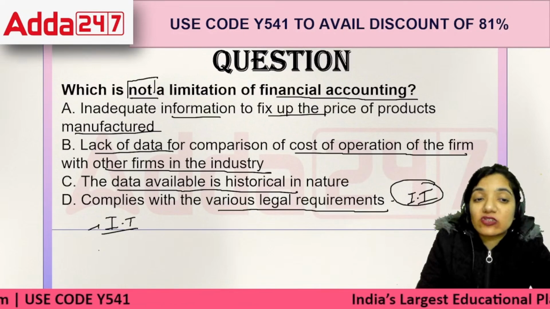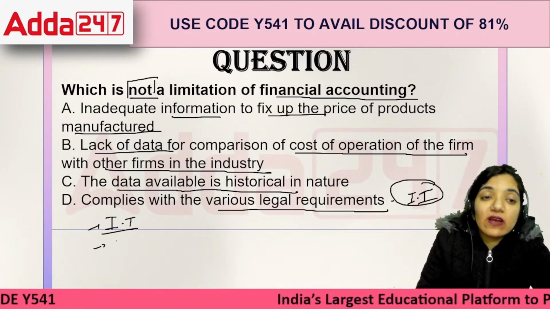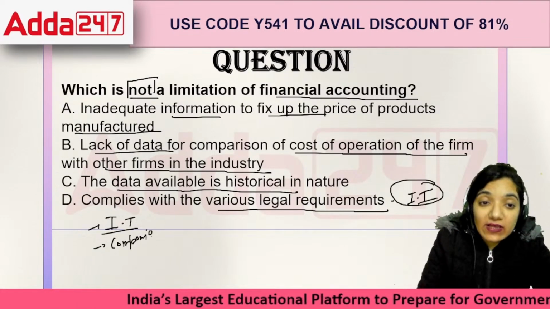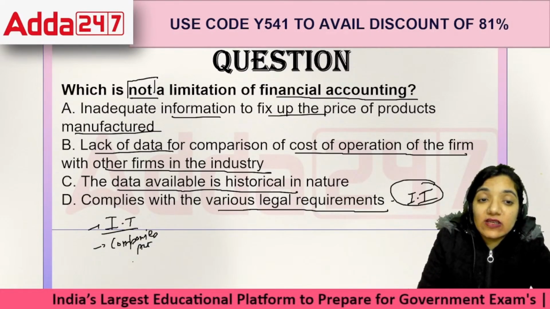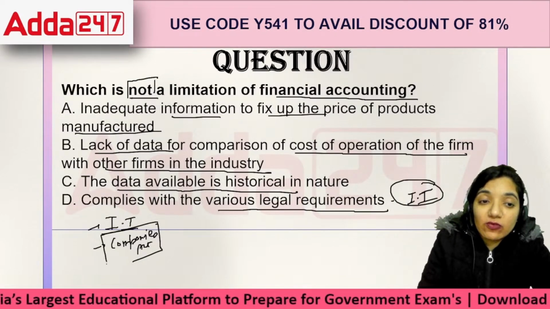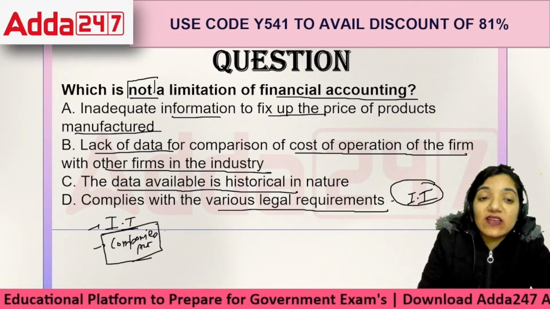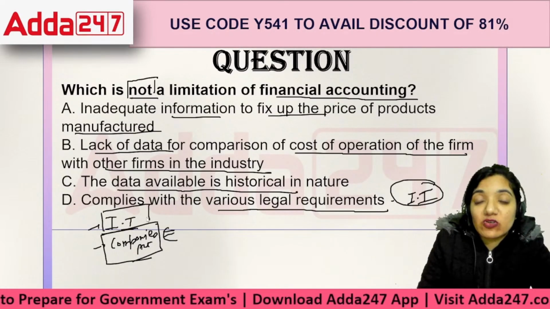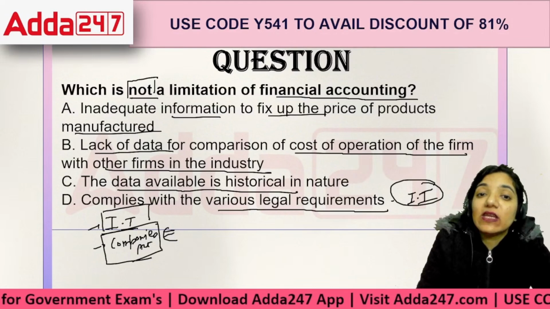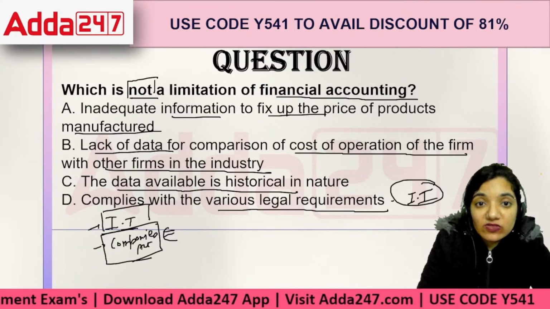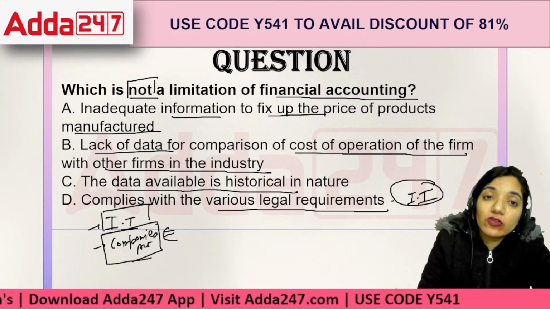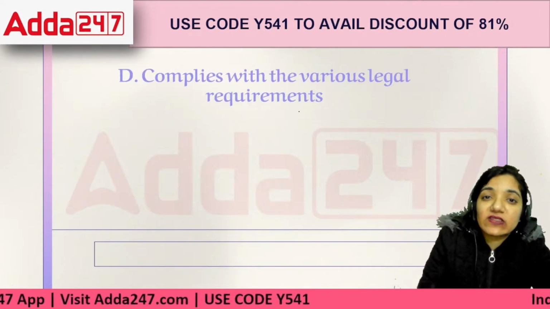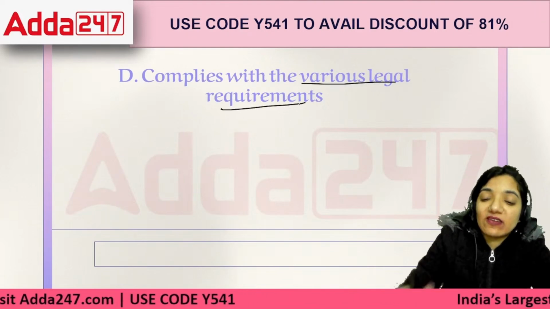So, our country is governed by two kinds of accounting there. In terms of companies, you will find everybody aligning themselves with the Companies Act. You have to follow the Companies Act. If you're preparing the books of accounts, then you have to follow the Companies Act as well as whatever the income tax department talks about, what are the formats they're providing in order to submit your books of accounts. So basically it's a part of both of these, income tax as well as the Companies Act. We are supposed to comply with various legal requirements.